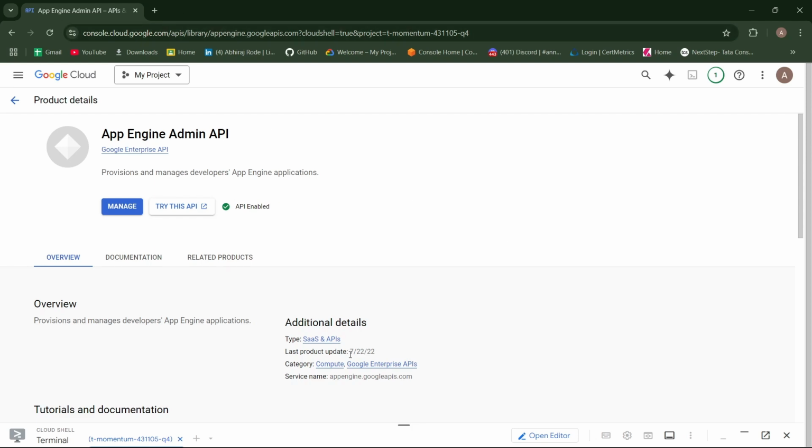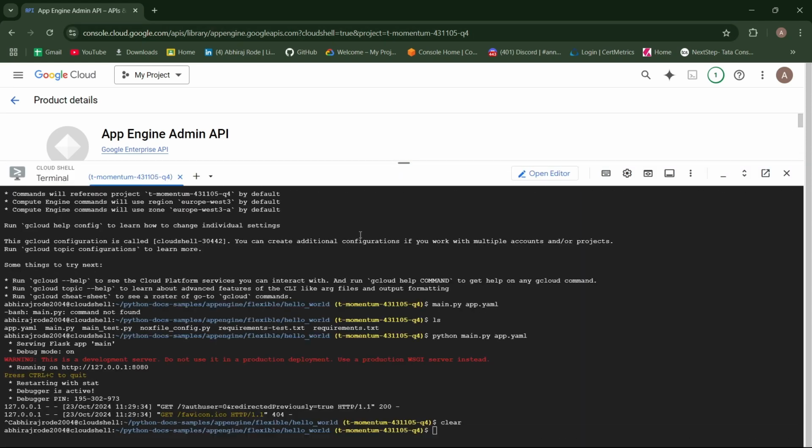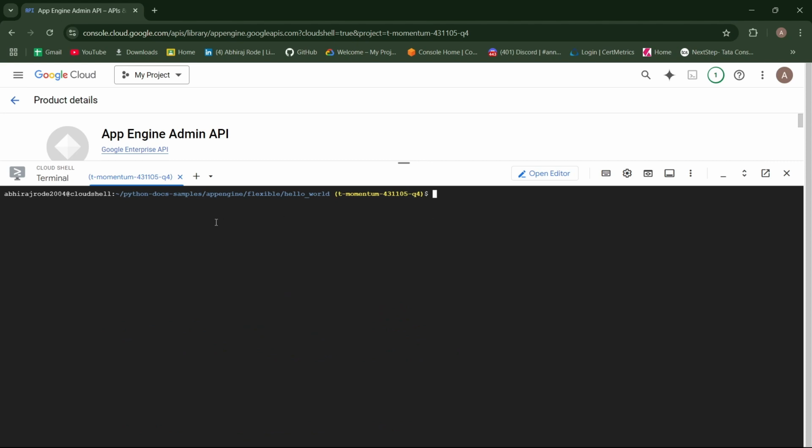Now for the app engine you need to have some application configurations.